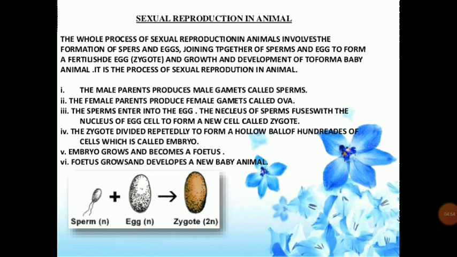The male parent produces male gametes called sperms. The female parent produces female gametes called ova. The sperm enters into the egg. The nucleus of the sperm fuses with the nucleus of the egg cell to form the new cell called zygote. The zygote divides repeatedly to form a hollow ball of hundreds of cells, which is called embryo. The embryo grows and becomes a fetus. The fetus grows and develops into a new baby animal.